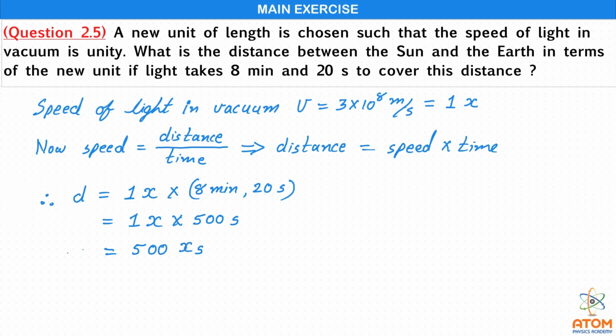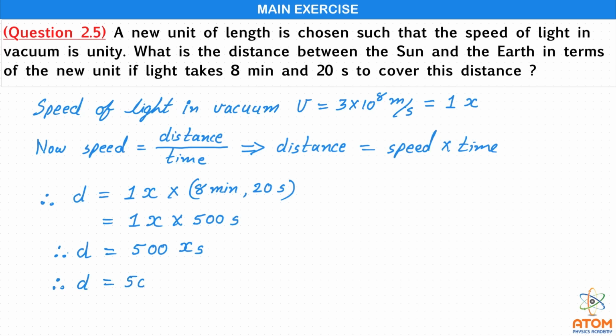So this is the distance between Sun and Earth in terms of new unit system, that is d is equal to 500 x second.